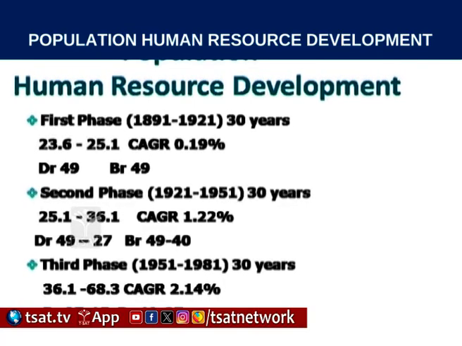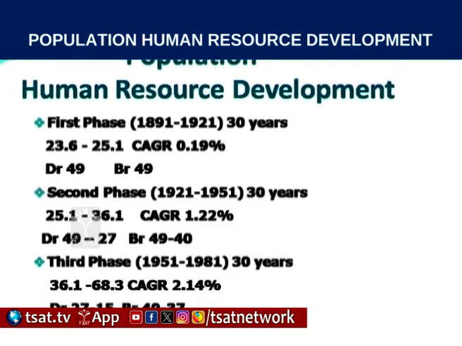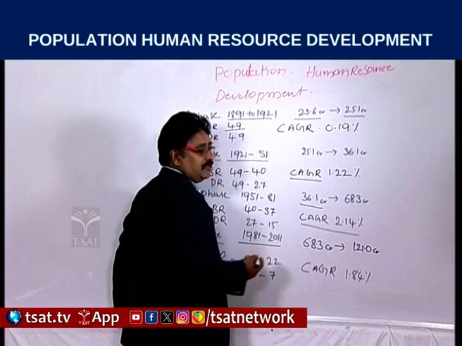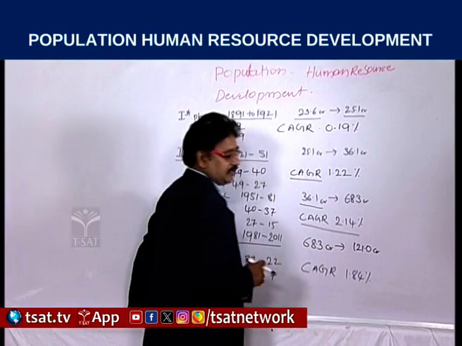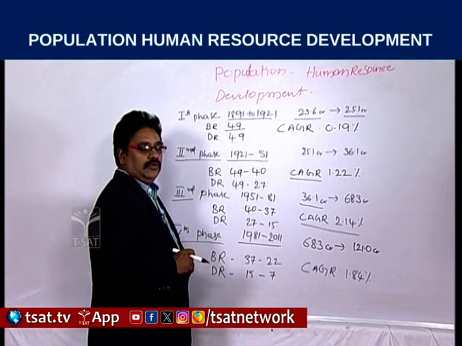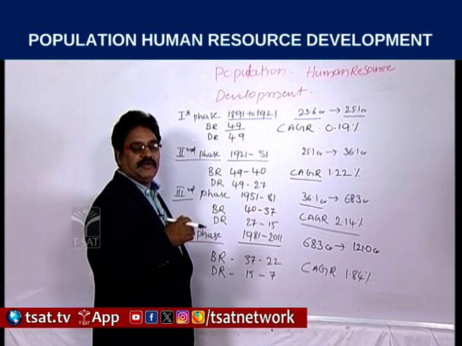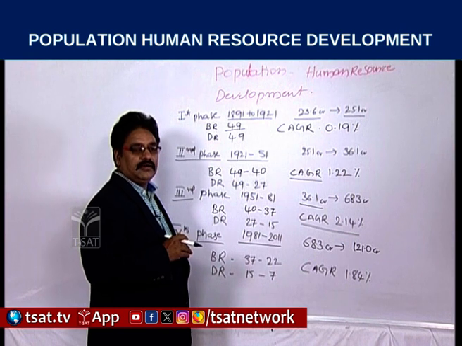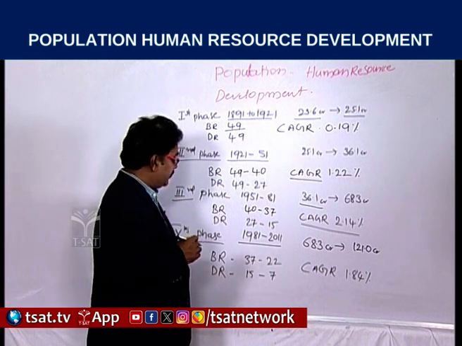And if we observe the fourth phase, 1981 to 2011, our Indian population increased from 68.3 crores to 121 crores. Now 1.21 billion population is in India, the second largest country in the world in terms of population.